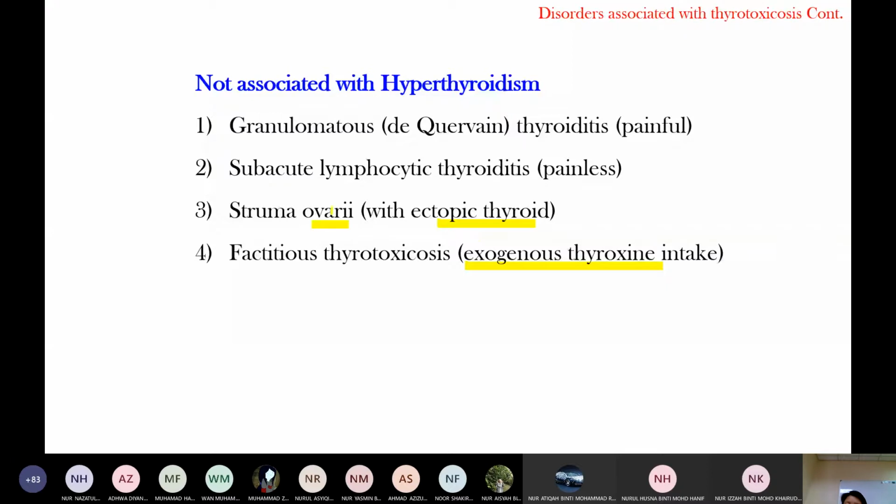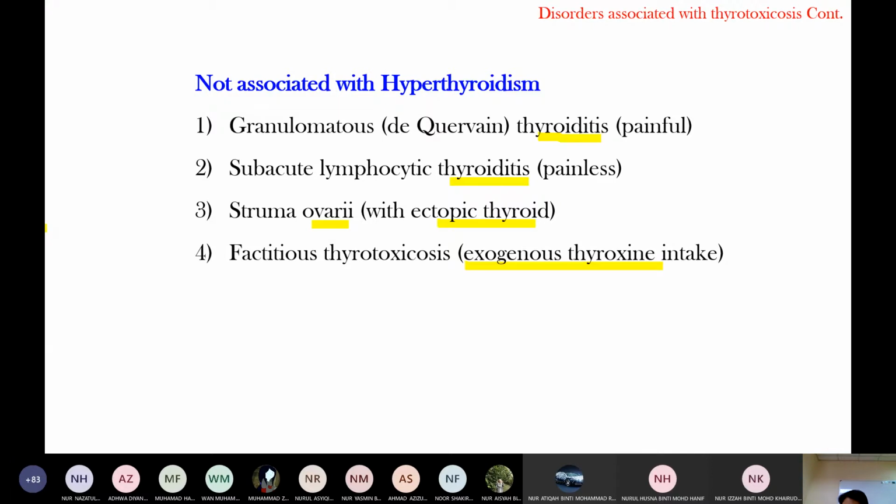This increased hormone level is because the ovary produces increased thyroid hormone. Okay, these two: granulomatous thyroiditis and subacute lymphocytic thyroiditis. Do you notice "itis"? Itis means inflammation. So when there is inflammation, there is tissue destruction. Thyroiditis means inflammation of the thyroid gland.